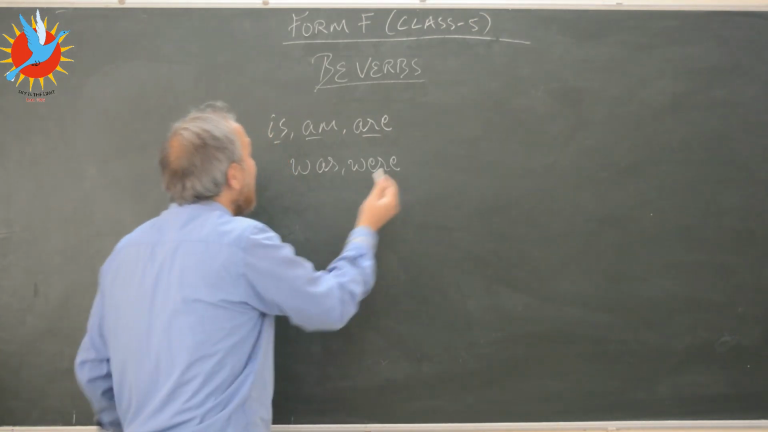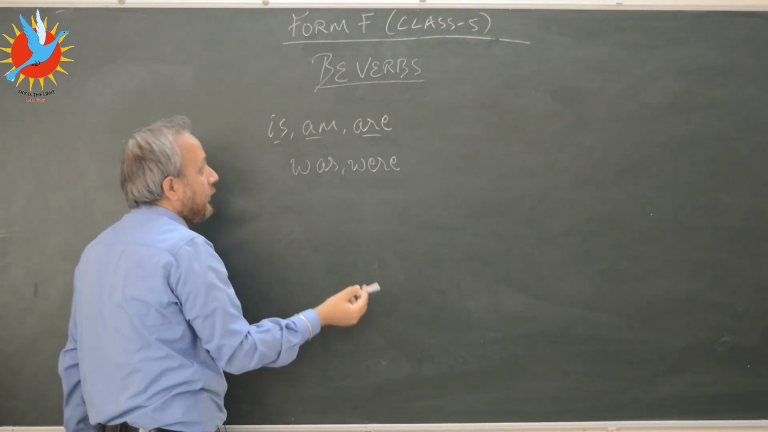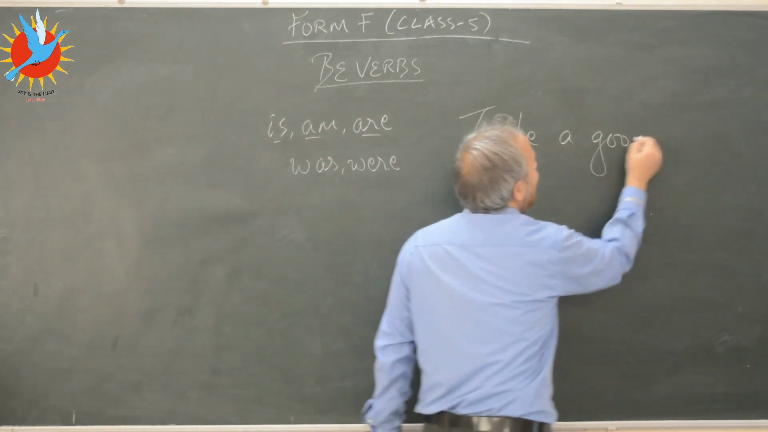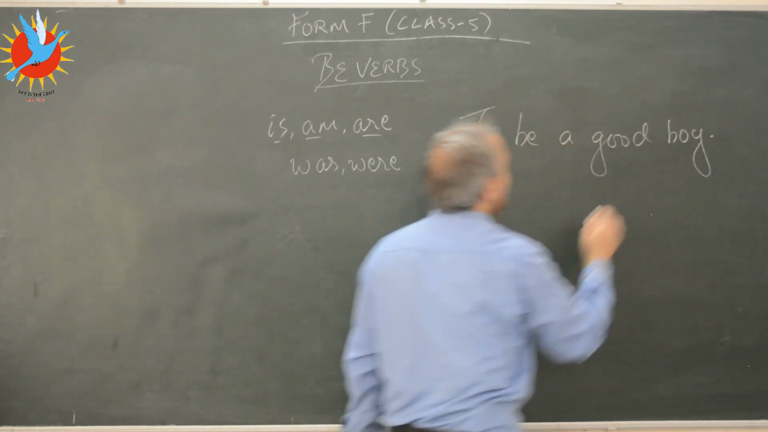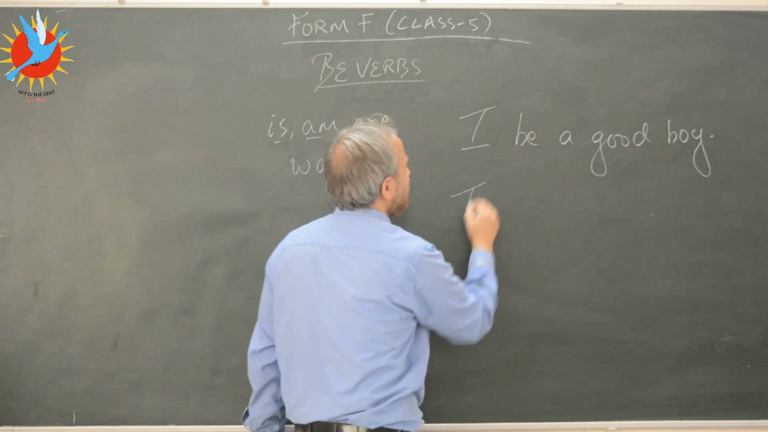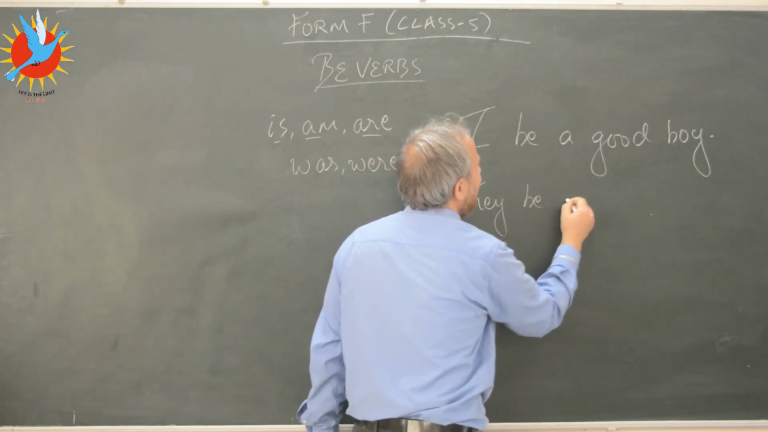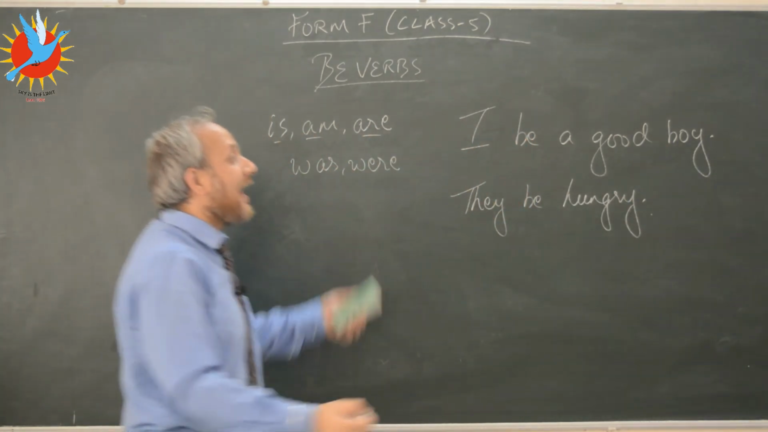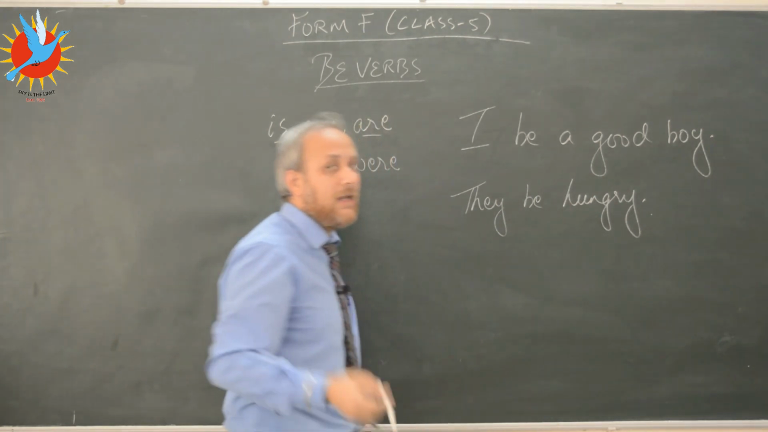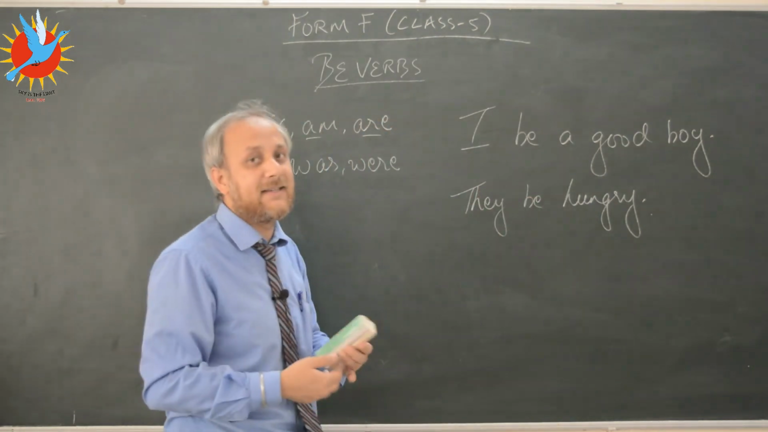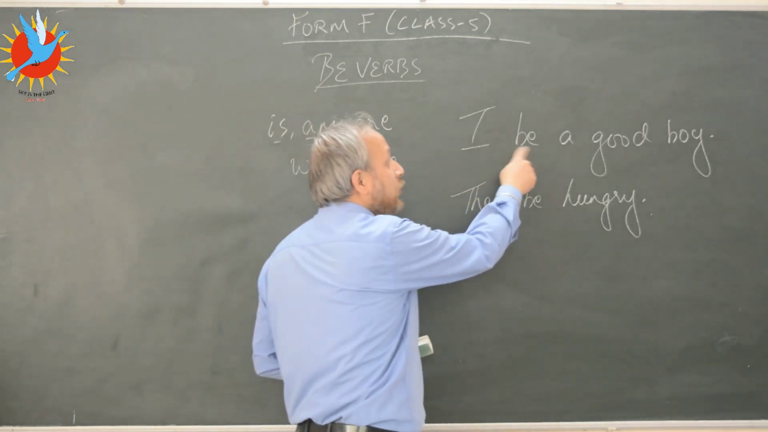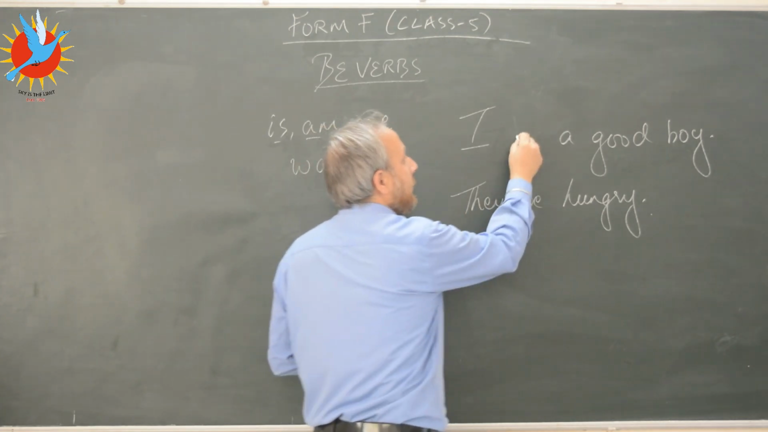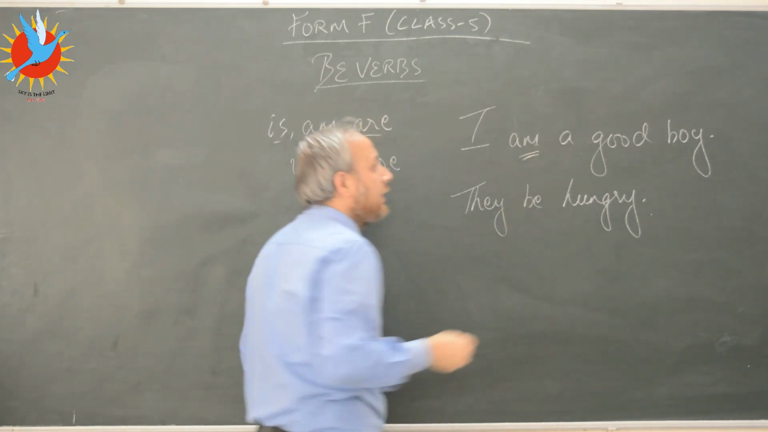So why do you have these forms of the to be verb? For example, let's say I've written this sentence, I be a good boy, or let's say, they be hungry. Can I write a sentence like this, I be a good boy? I cannot write it like this because this sentence is grammatically wrong. So here I have to use a form of the be verb. Now which form will I use? I will use the form am. I am a good boy.